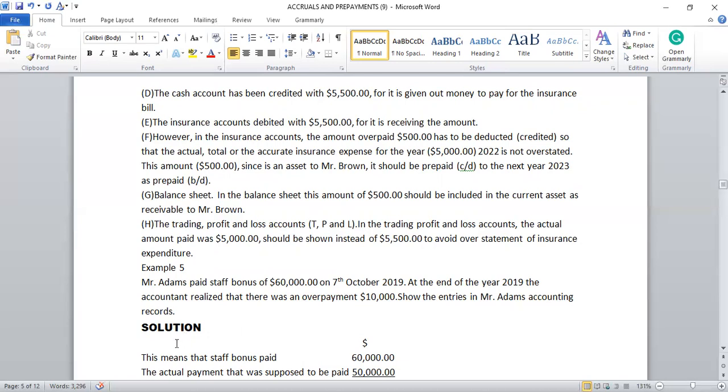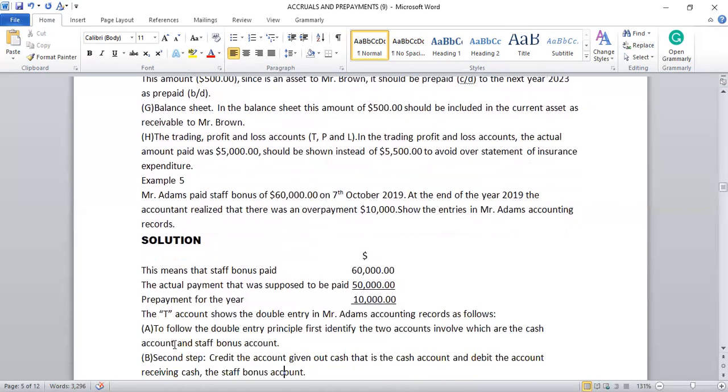So the solution. This means that the staff bonus paid was $60,000. The actual payment that was supposed to be paid was $50,000. Prepayment for the year, $10,000. Now the T account shows the double entry in Mr. Adams' accounting records as follows.